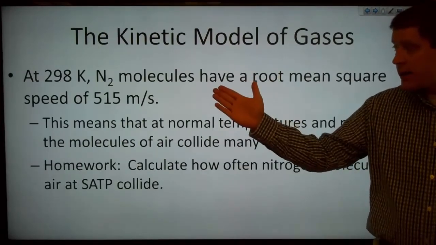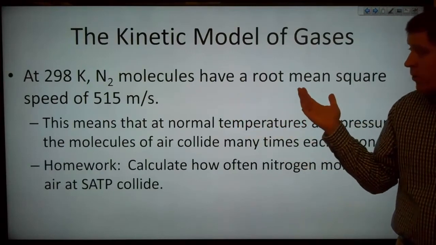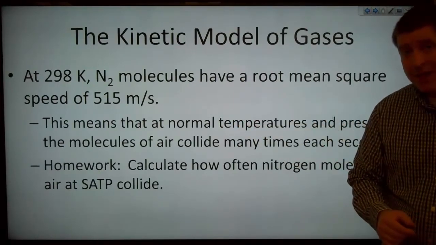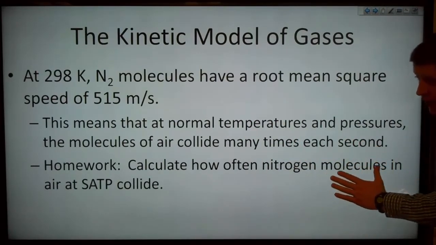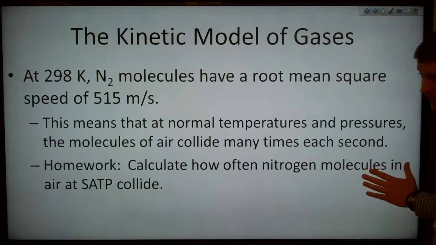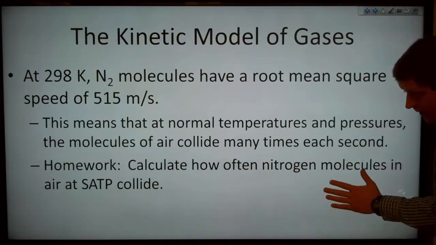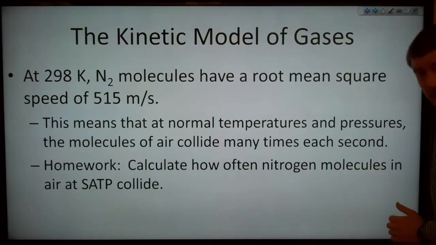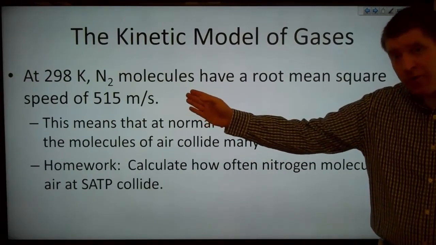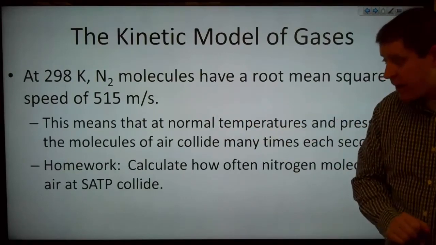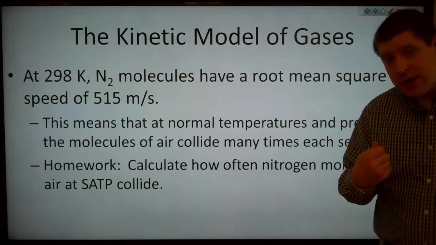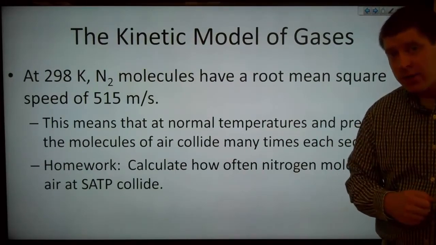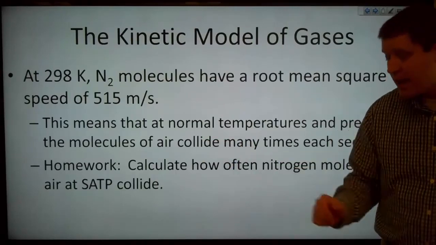So, at 298 Kelvin, nitrogen molecules have a root mean square speed of 515 meters per second. And this means that at normal temperatures and pressures, the molecules of air collide many, many times every second. So for homework, you should calculate how often nitrogen molecules in air at SATP are going to collide. Note here that we've shown how fast they're moving. You should be able to figure out how often those molecules are going to collide. That is, what is the average time between collisions for nitrogen molecules at SATP?